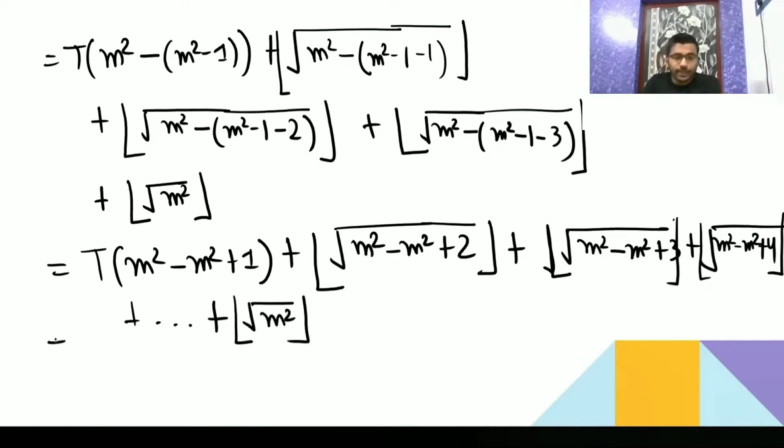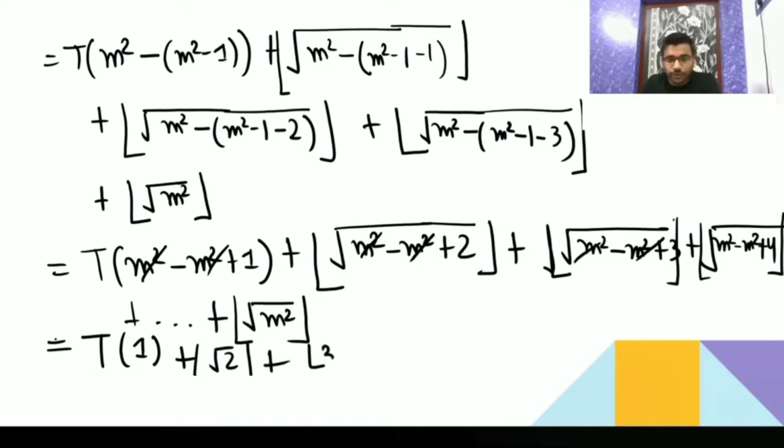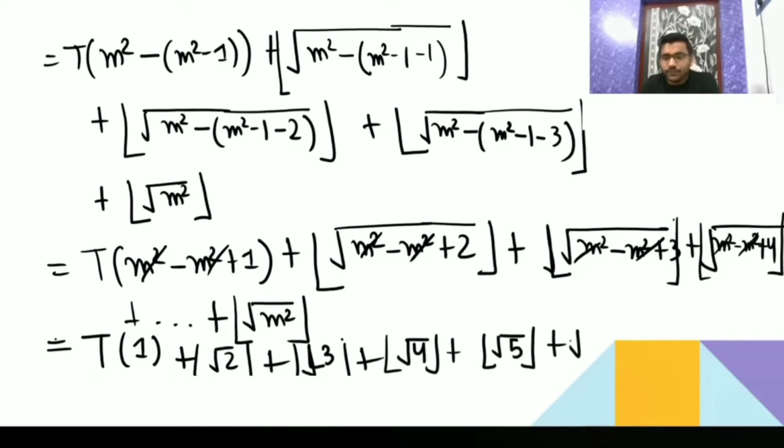So you are going to get here, this will get cancelled, you are going to get t of 1. Then here it will get cancelled, root 2 floor. Then this thing will get cancelled, root 3 floor. Then here root 4 floor. Similarly, root 5 floor, root 6 floor. Like this, it will keep on going till root m square floor.